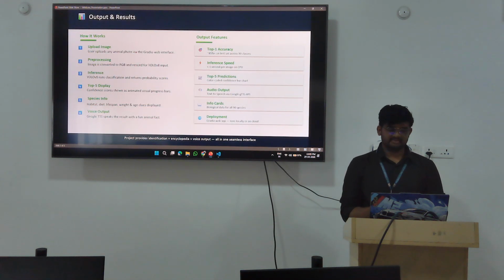How it works? First, we need to upload the image that we want to identify. Then the model will process it, and then the interface will classify and predict the image. Then it will display the species of animal. Then the interface will also display the habitat, lifespan, weight, and age of the species, like species info.